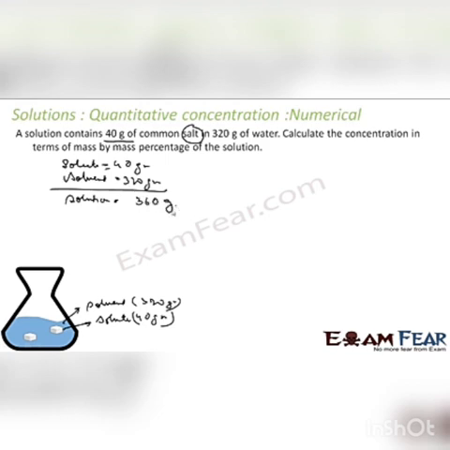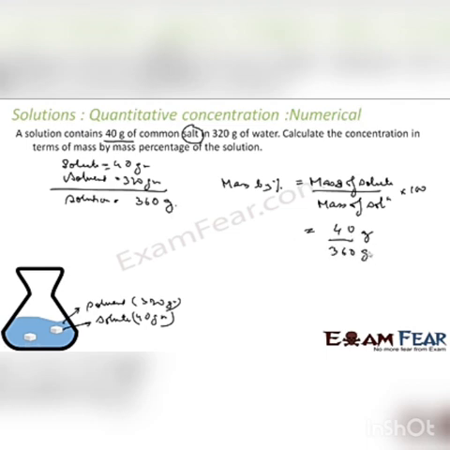Okay. Calculate the concentration in mass by percentage. So mass by percentage is what? We just saw, mass of solute by mass of solution into 100. What is the mass of solute? 40 grams. What is the mass of solution? 360 grams into 100, and that is my percentage.